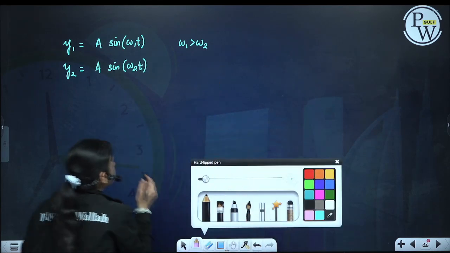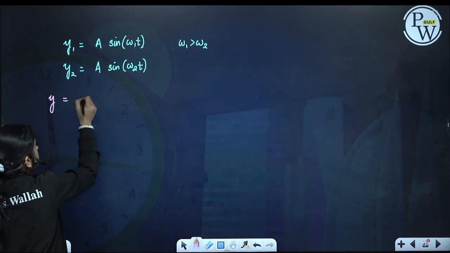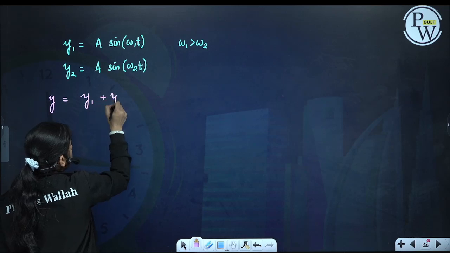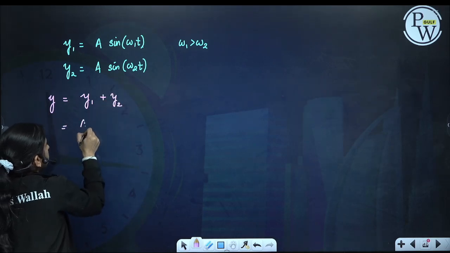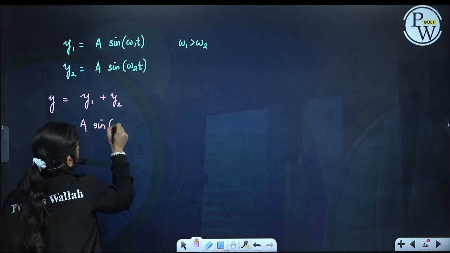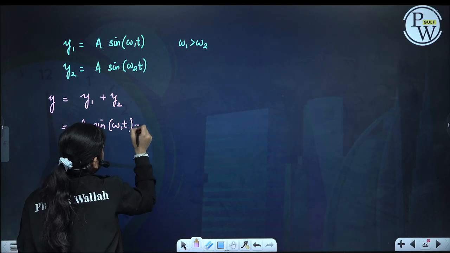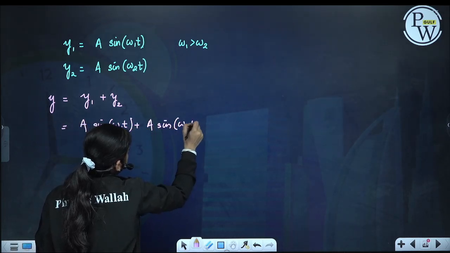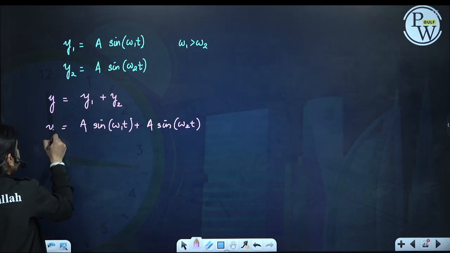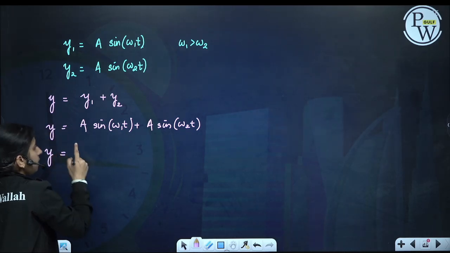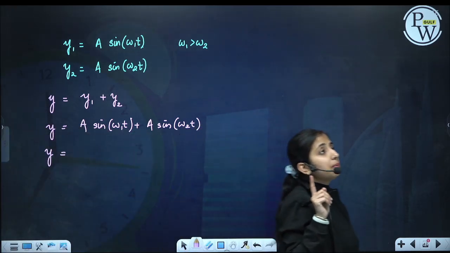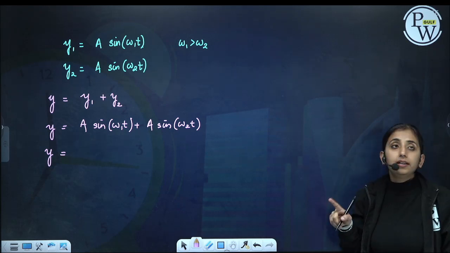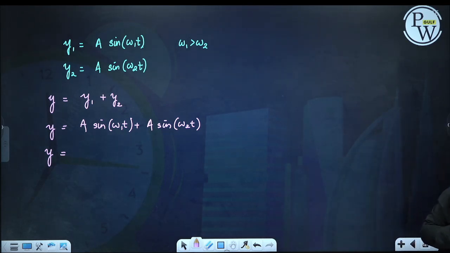What will be the resultant of the two? The resultant will be y1 plus y2, so it will be A sine omega 1 t plus A sine omega 2 t. Now A will come as common and we will apply the formula of sine C plus sine D. When we apply it, we get two functions.